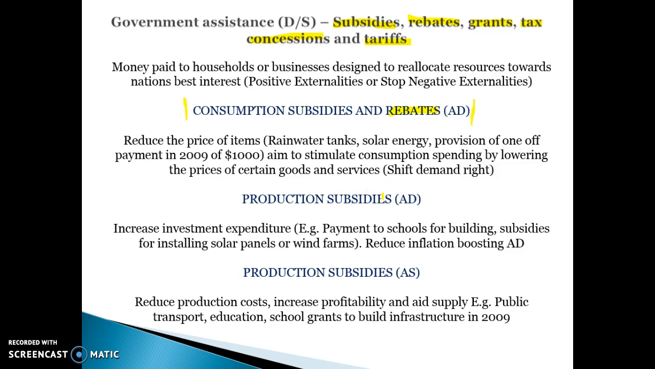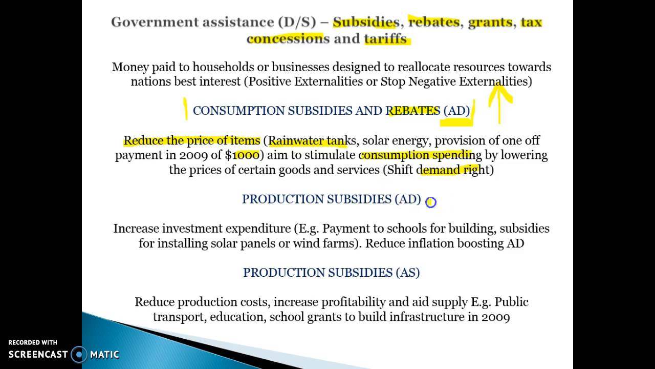With consumption subsidies and rebates, it basically reduces the price of items because consumers receive the subsidy. In the past, consumers might have received a subsidy from installing solar energy or getting a water tank, or they also gave grants or rebates where they gave $1,000 to every consumer. The idea of consumption subsidies is to try and boost consumption spending. It lowers the prices of certain goods and services in some instances, or gives consumers more access to money, and therefore that will allow the demand curve to shift to the right and lead to an increase in aggregate demand. So consumption subsidies are more of an aggregate demand side policy to try and boost consumption within the economy.